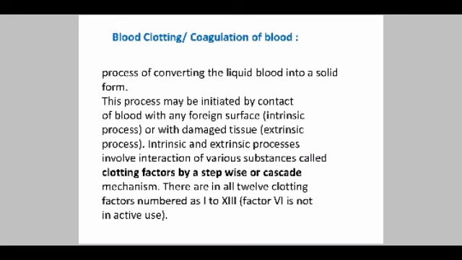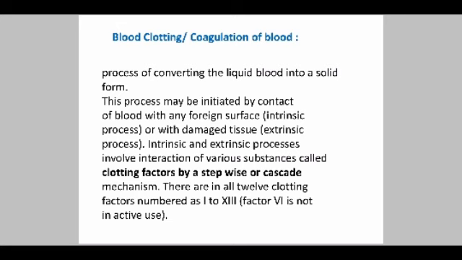Lastly, we are discussing blood clotting or coagulation of blood. Blood clotting or coagulation is the process of converting liquid blood into solid form. This process may be initiated by contact of blood with any foreign substance or surface, by the intrinsic process, or with damaged tissue by the extrinsic process. Intrinsic and extrinsic processes involve interaction of various substances inside the blood. These are known as clotting factors, acting in a stepwise manner or cascade mechanism.